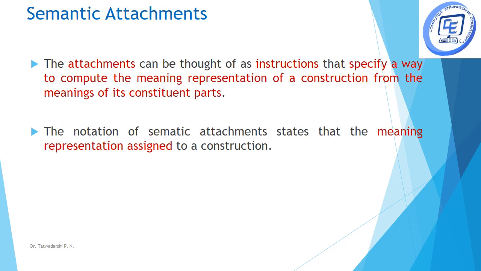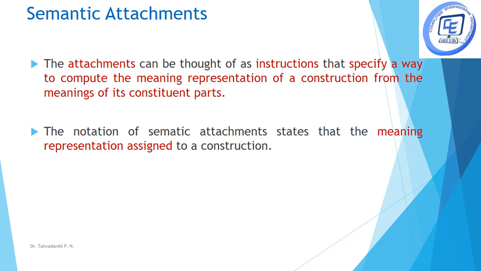First order predicate logic is resolved using different resolution techniques like unification, backward chaining or forward chaining. Now these resolution techniques do not give us the meaning of the sentence as such. So to understand the meaning of the sentence, we have something called semantic attachments.